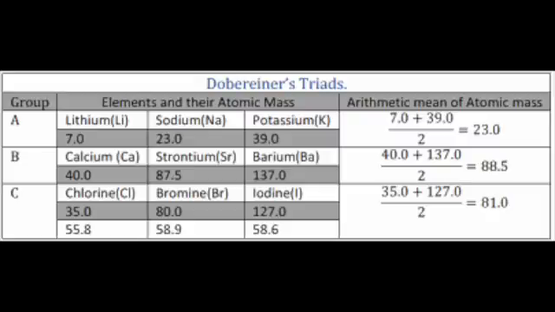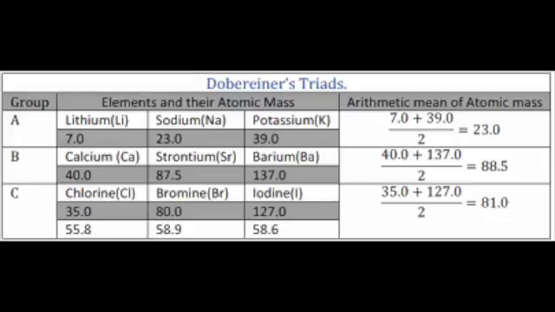Now we are going to start the second part, and that is Dobereiner law of Triads, then cylindrical periodic table, and Newland law of Octaves. Let's take one by one. First is Dobereiner law of Triads.